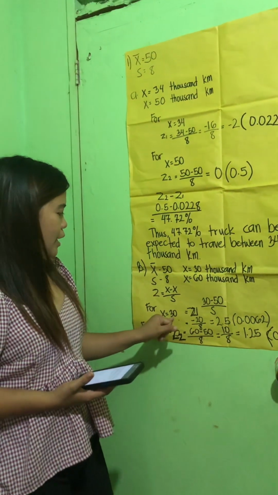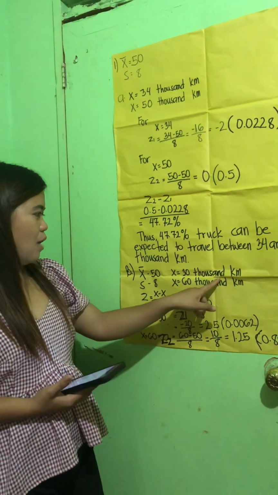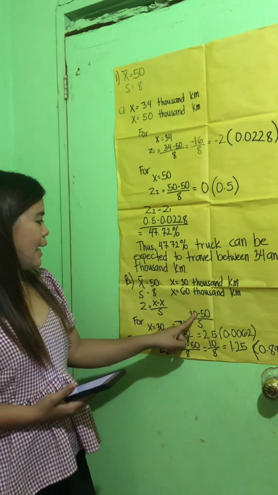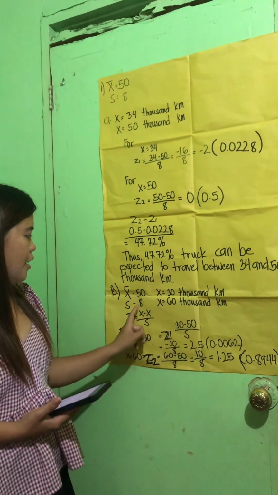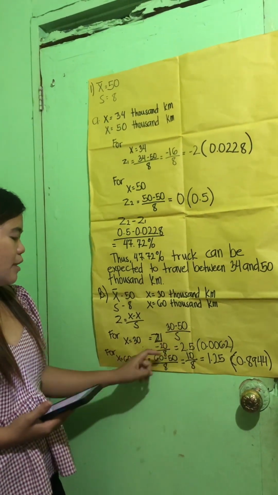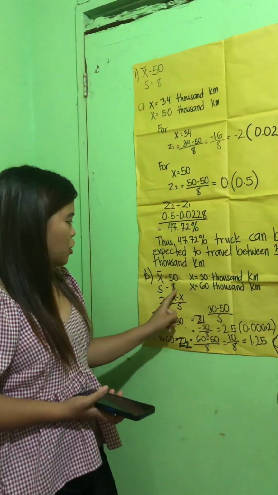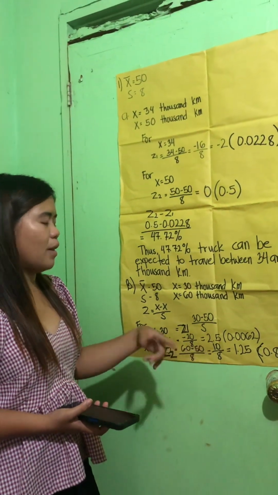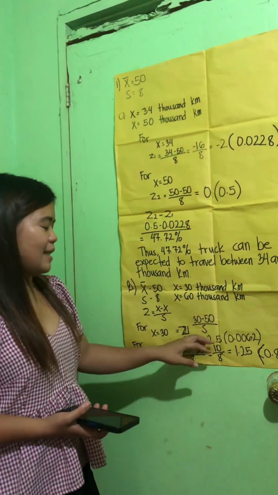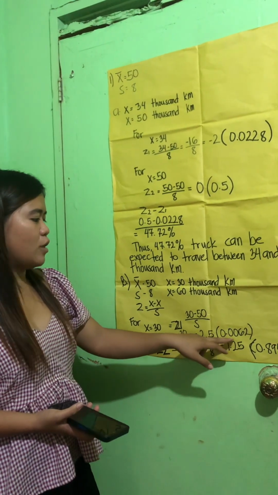First, start with 30, which is 30,000 kilometers. Z1 equals 30 minus 50 over the standard deviation, 8. So 30 minus 50 is negative 20, and the standard deviation is 8. The result is negative 2.5. Looking at the Z table, it is equivalent to 0.0062.